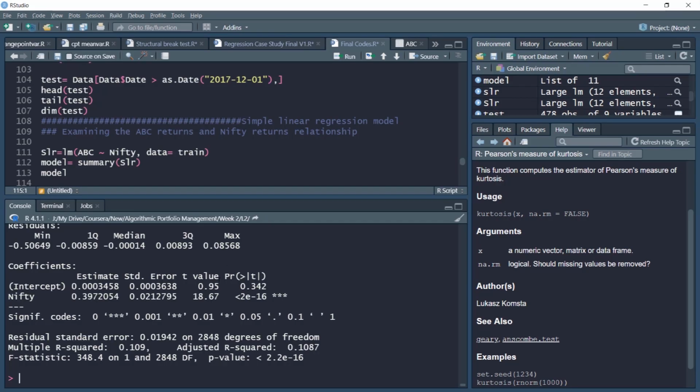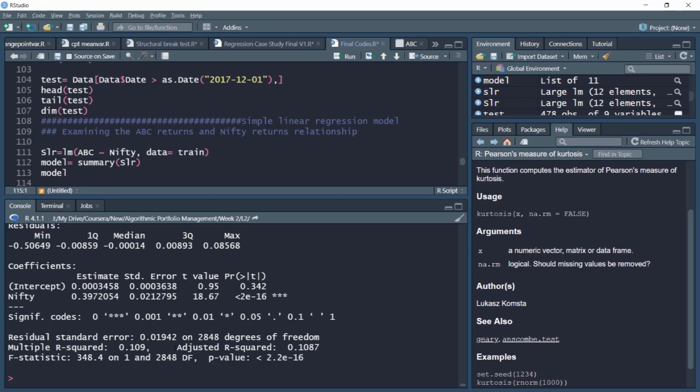However, given this result, the very high significance of this result at 1%, we can say definitely there is a positive impact of Nifty, that is market movement, on ABC returns. Here it appears if the market moves by 1%, ABC stock moves by 0.39%. And this relationship is statistically significant at 1% level. So we are very confident. In fact, we are more than 99% confident that there is a relationship between Nifty returns and ABC stock returns.